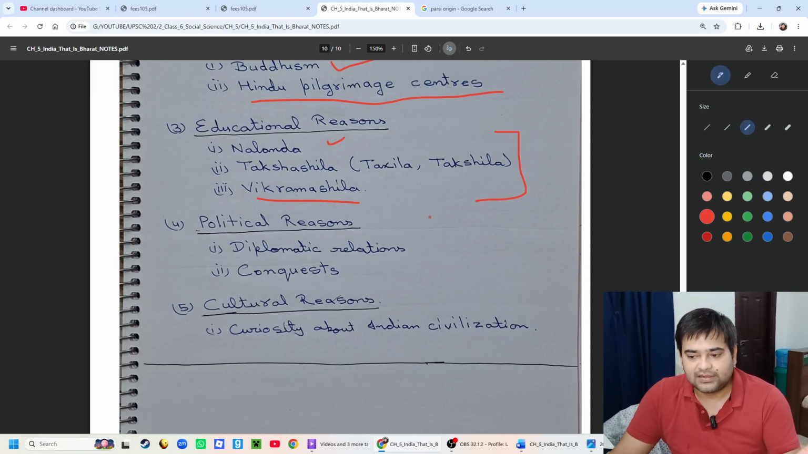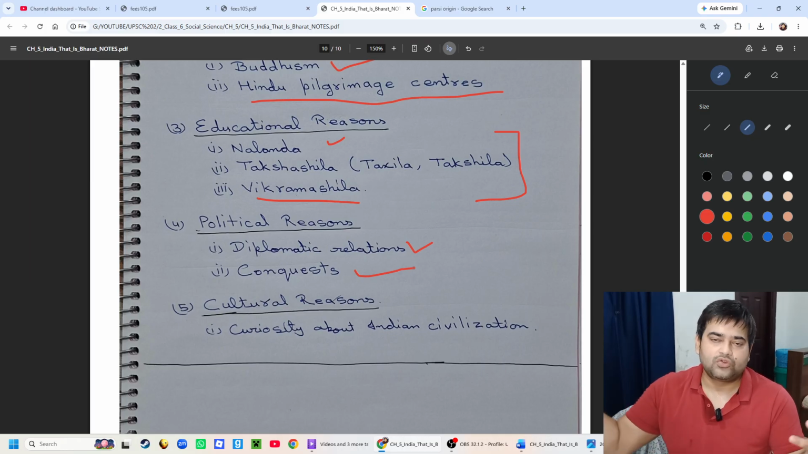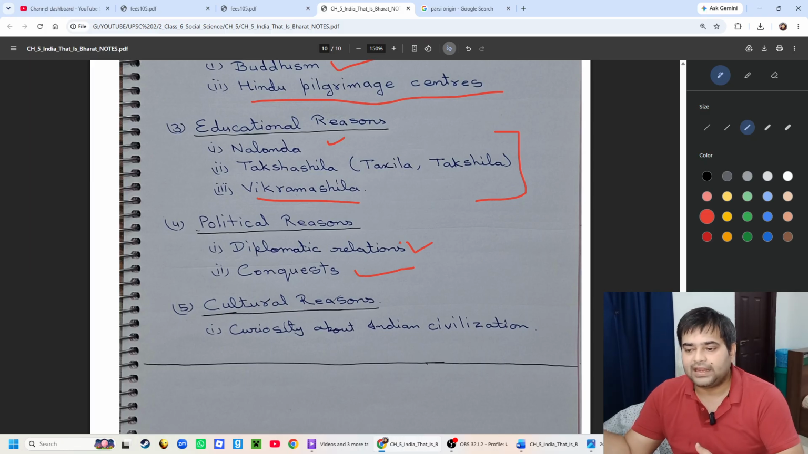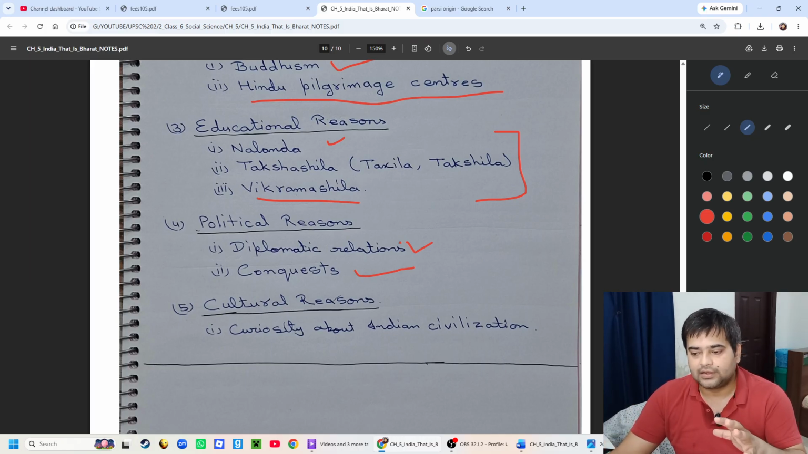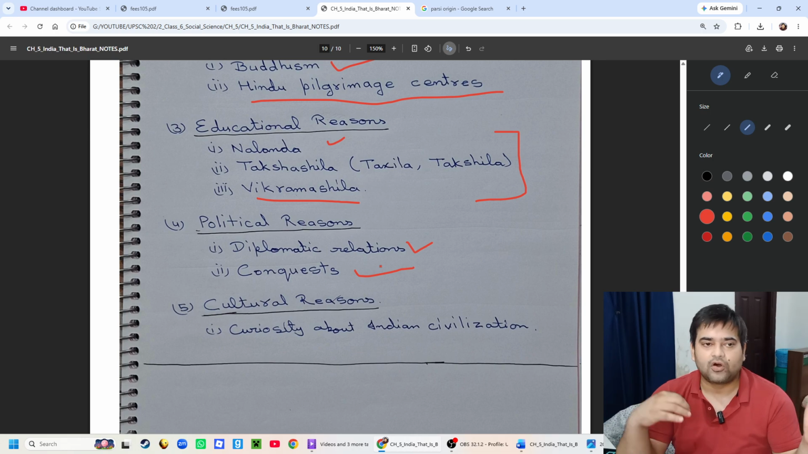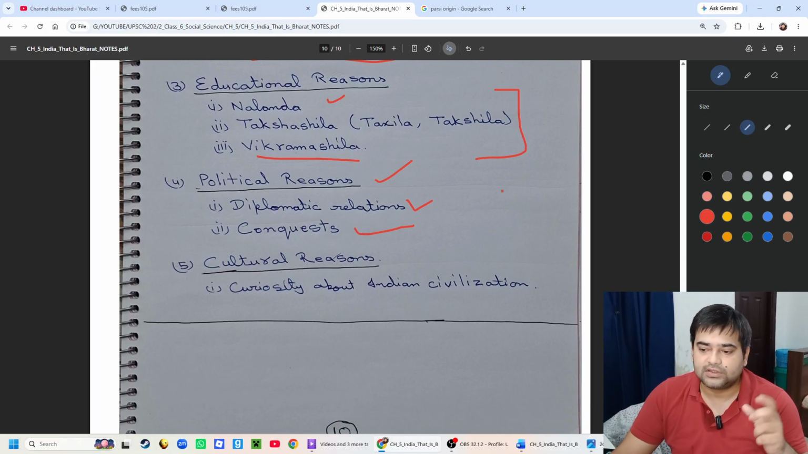Then there can be political reasons also, for establishing diplomatic relations. People could come and visit India, and for conquest, obviously, all the invaders who wanted to capture India's wealth. The Persians came to India, and they named the Sindhu as Hindu. They came to India as conquerors and captured the northwest part of India, and then they named it. And from other times we know that invaders or people from different parts of the world came to India for conquest or for diplomatic relations. So political reasons can also be there.